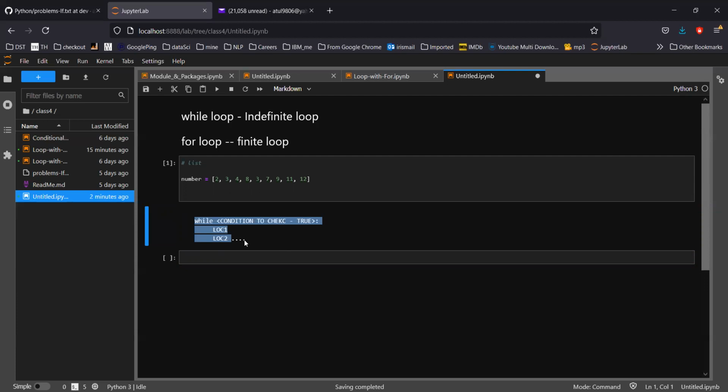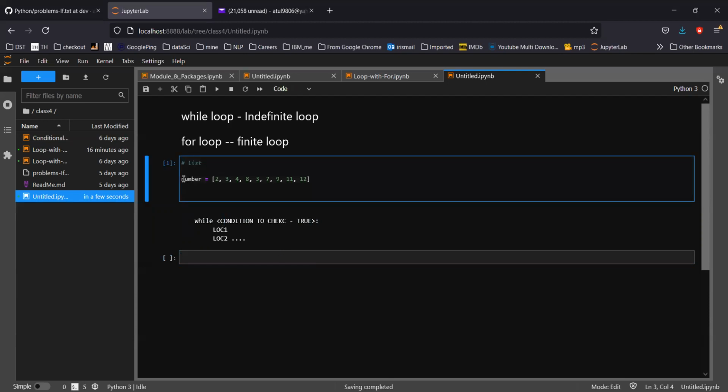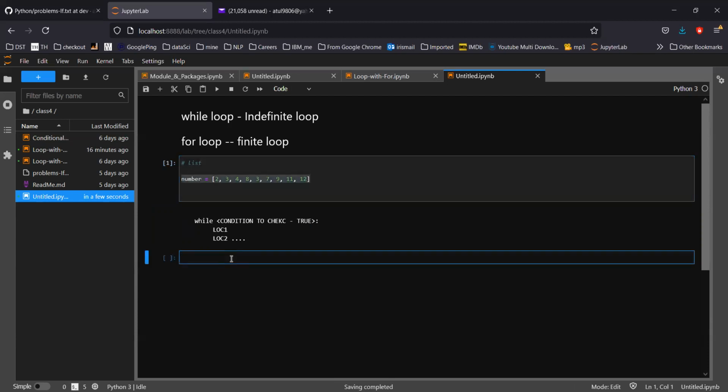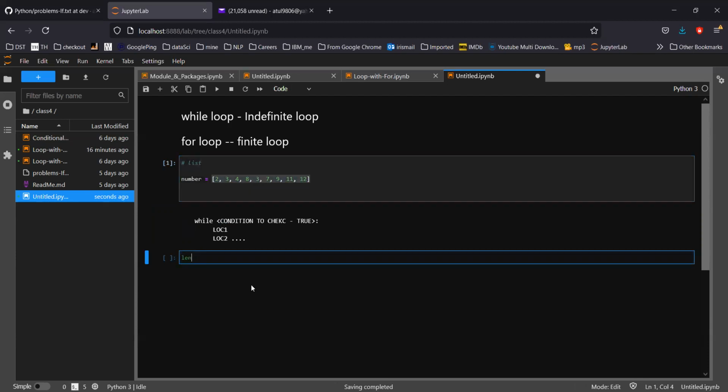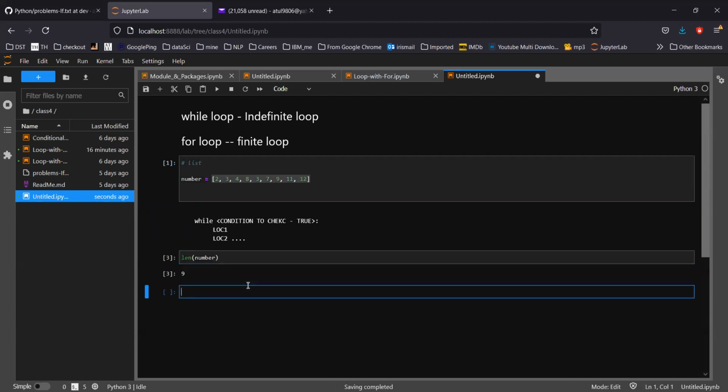Okay, so let me do one thing. Here is the condition to check. This is the list, and I have to write a while loop for it, so we have to write a condition. A simple condition will be the length of this data type. So quickly let's check: len of number will be 9. Okay, and let's start the loop.